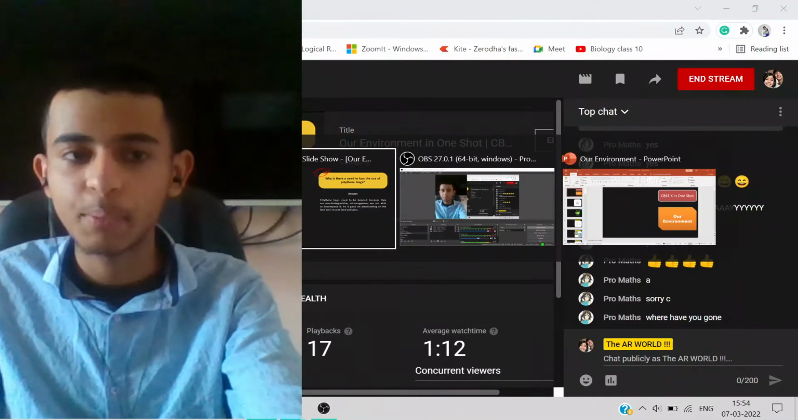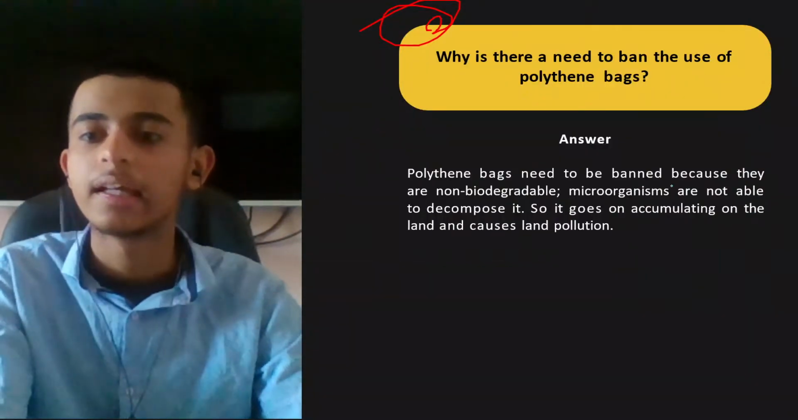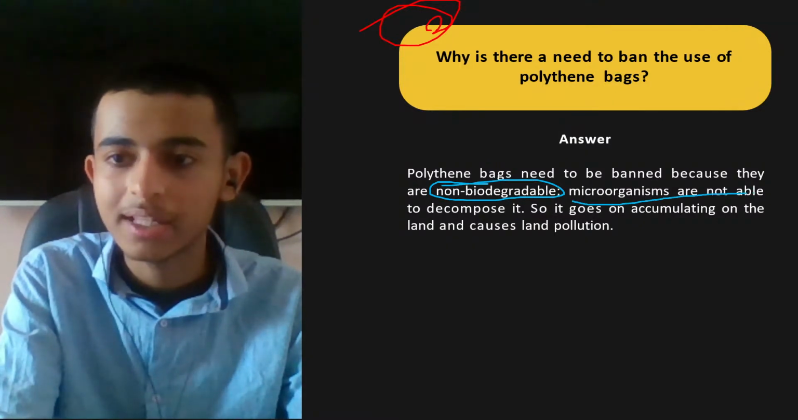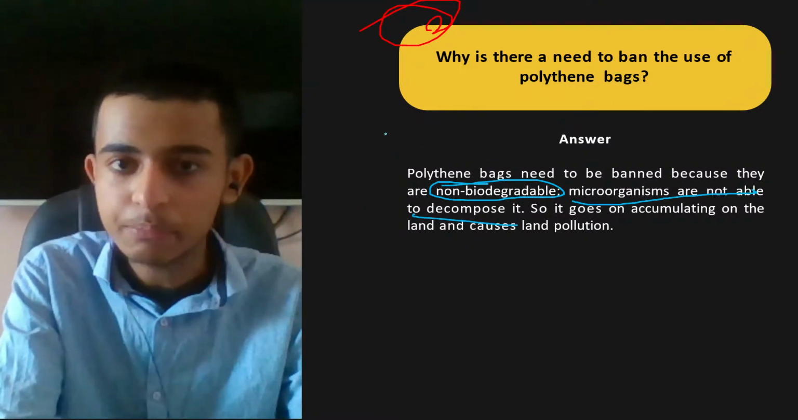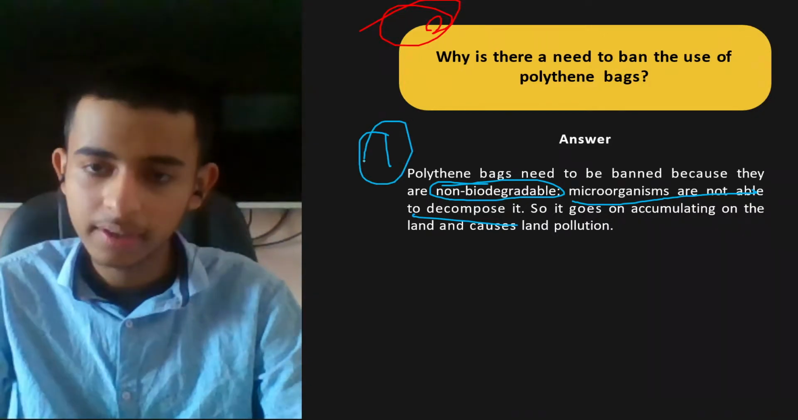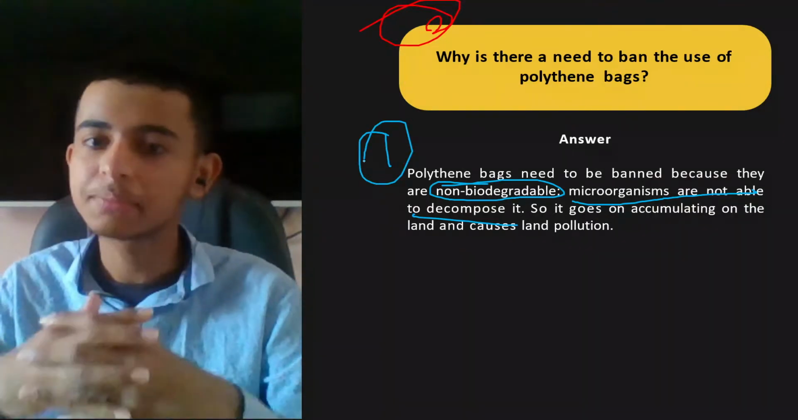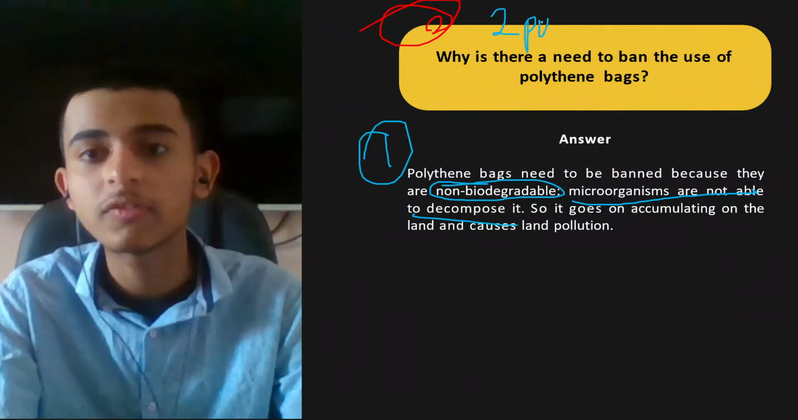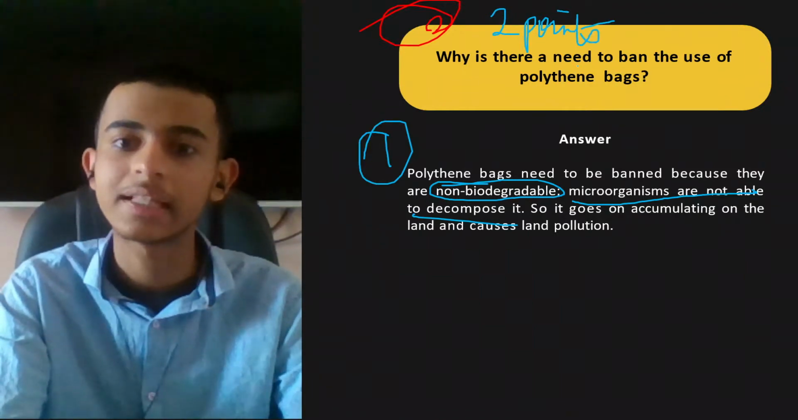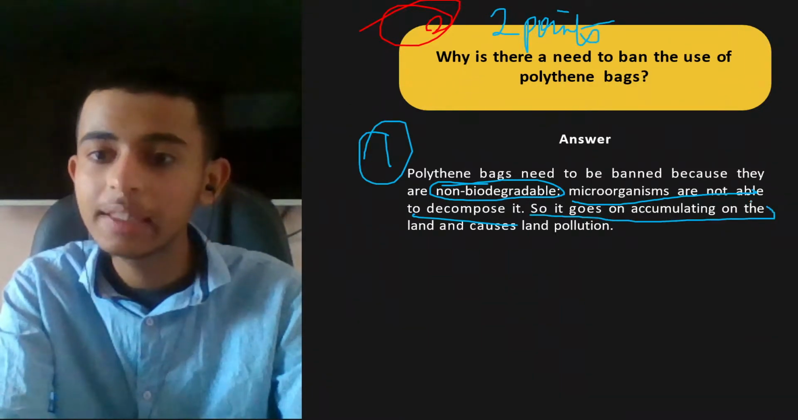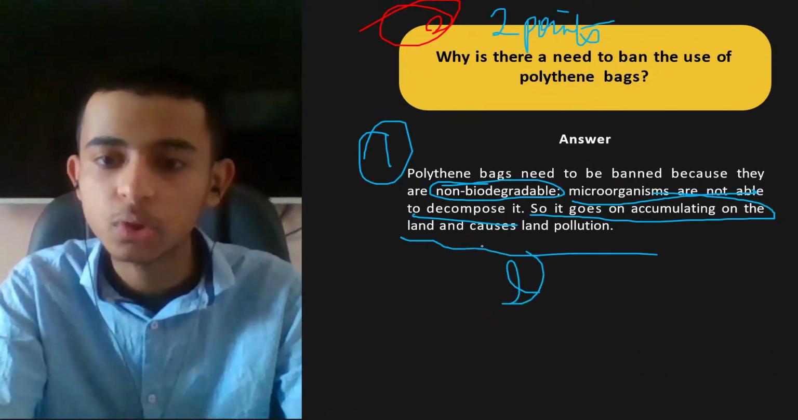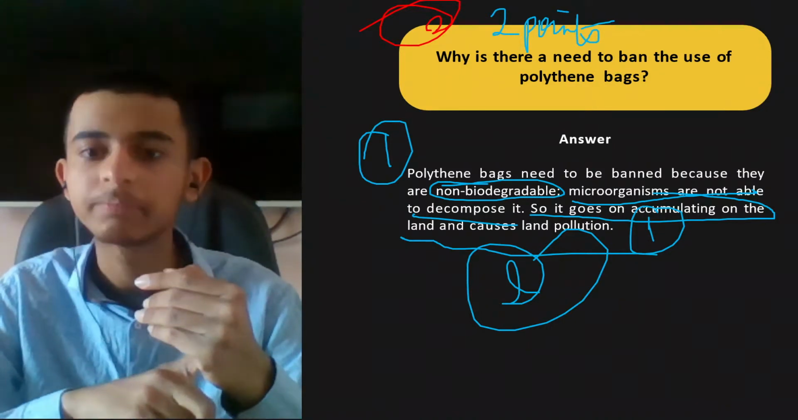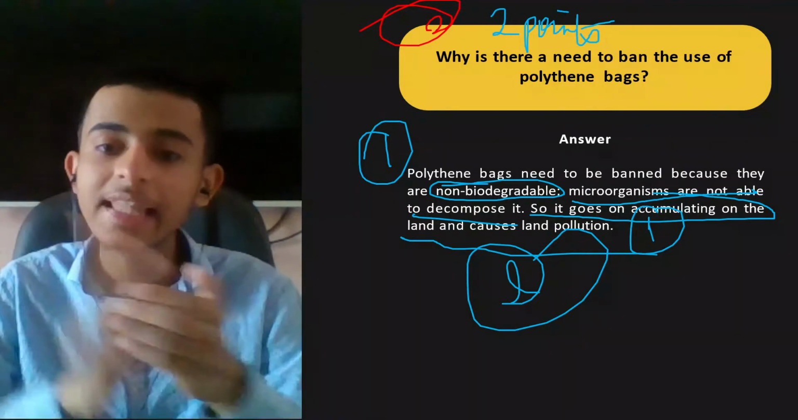I am here, don't worry. Now, if you are writing non-biodegradable and the next line, microorganisms are not able to decompose it, this means the same. So 1 mark for this. Non-biodegradable, because of which microorganisms are not able to break it or decompose it. But here you have to write 2 points. You've just written one. So how can you expect full marks? Second point is, it goes on accumulating on the land and causes land pollution. In this way, you can get 2 marks, 1 mark each. First point, non-biodegradable. Second point, causes land pollution.